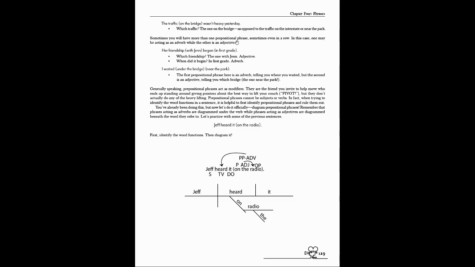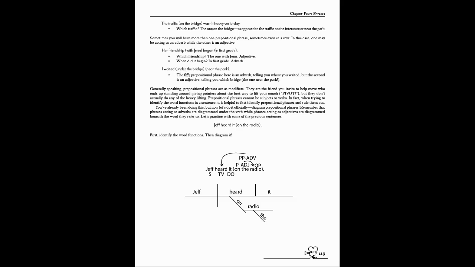And then sometimes you will actually have more than one prepositional phrase, sometimes even in a row. We like to stack these things. One of them may be an adverb while the other is an adjective. So you have to look at each one individually to decide what it is. Like her friendship with Jen, that's which friendship. So that's an adjective, but it began in first grade. That's when it began. So that is an adverb. So adjective, adverb.